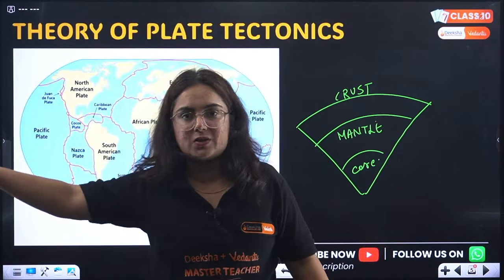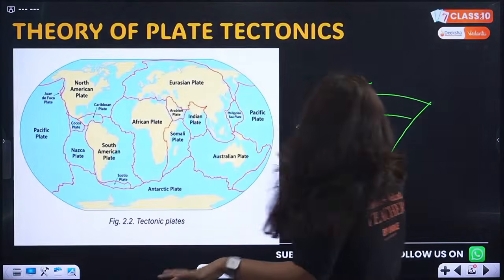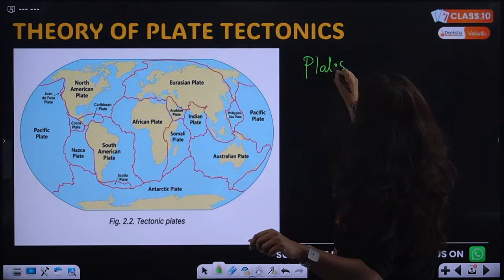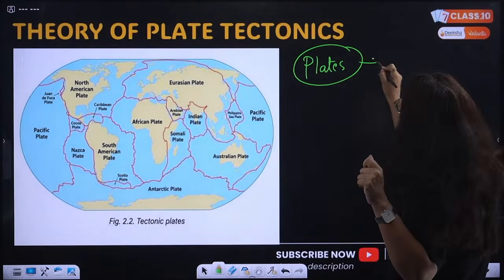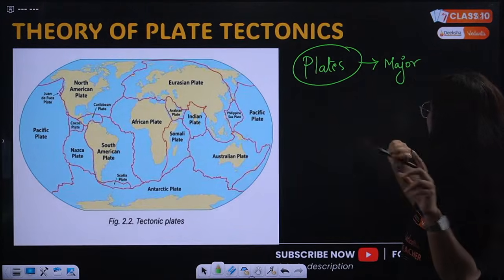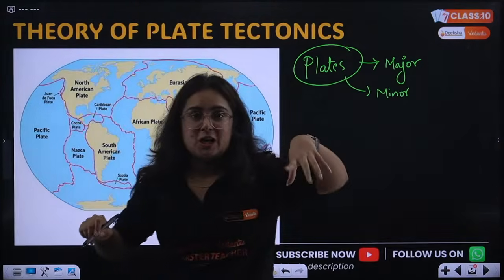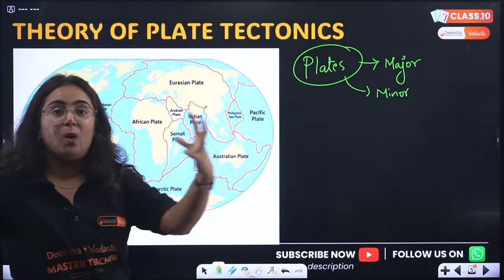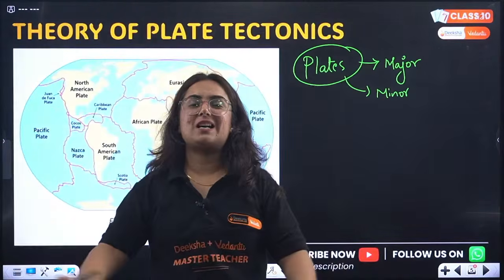It is not possible that on earth there is a single landmass. So what is it? There are n number of plates. What are those plates? They are majorly divided into major plates and minor plates. That jigsaw which I was talking about: there are so many big jigsaws and small jigsaws too, which connect with each other, join with each other, and form a complete earth.